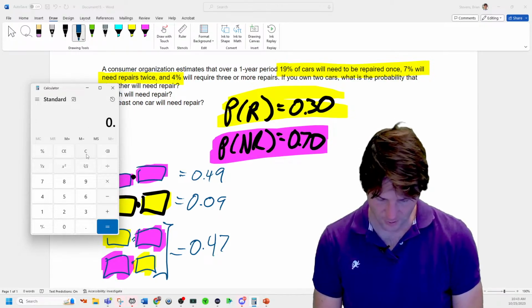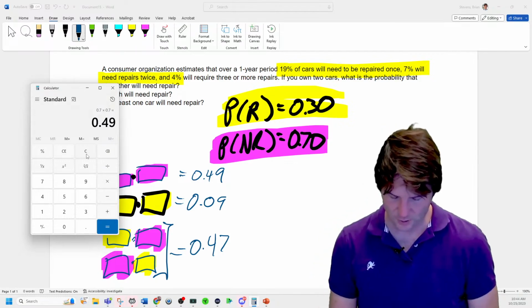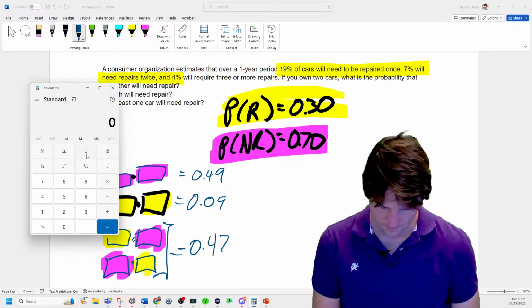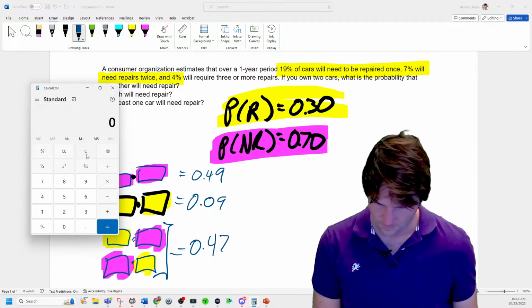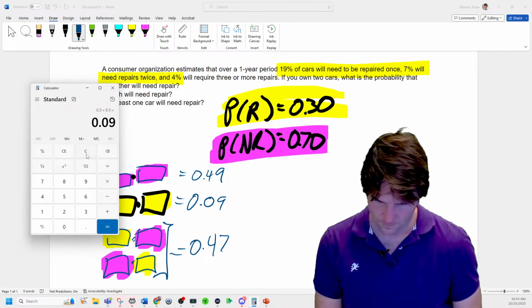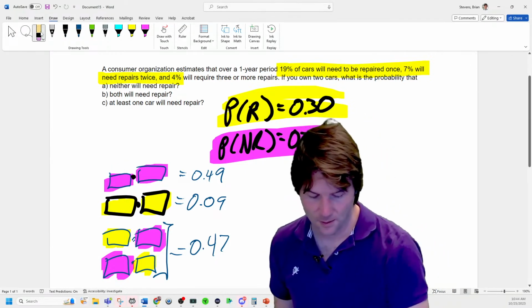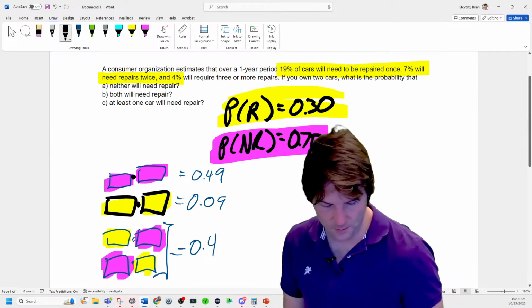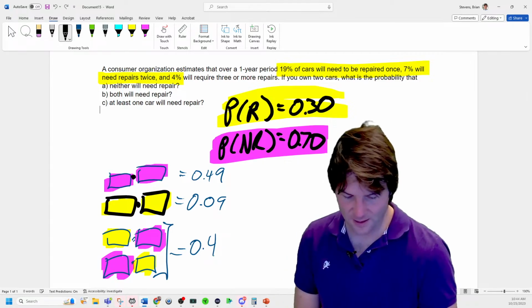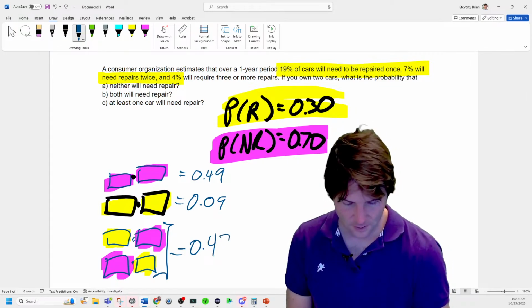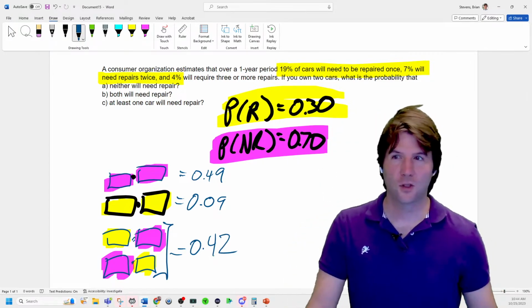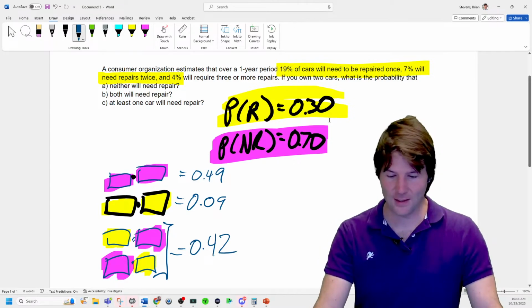7 times 7 is 49. That's that first one. It's 9%. Oh my gosh. I keep thinking that's a 3 or something. There we go. So does that make sense? I just can't math today.